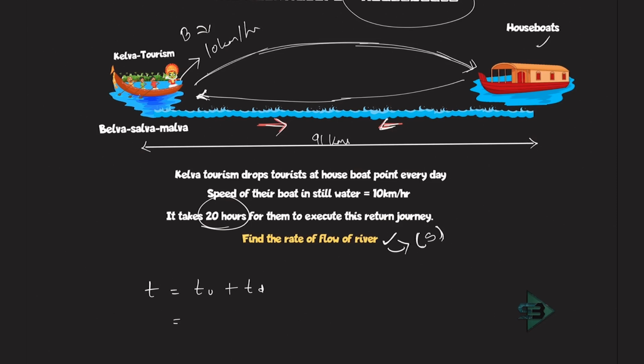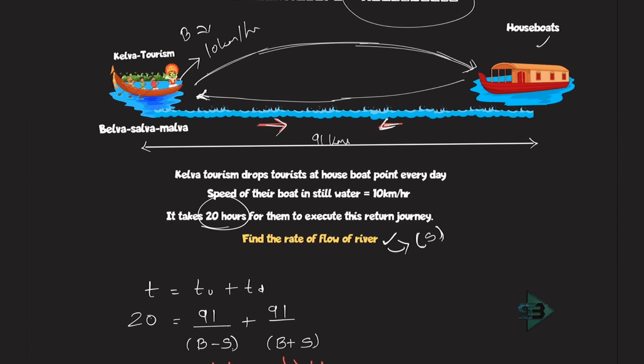Distance upstream or downstream is nothing but 91. Since it is upstream, the speed will be B minus S, plus downstream, again the distance will be 91, but the speed now will be B plus S. And the total time taken is 20. This is your upstream time TU, and this is your downstream time TD. So TU plus TD is equal to T, which is nothing but 20.